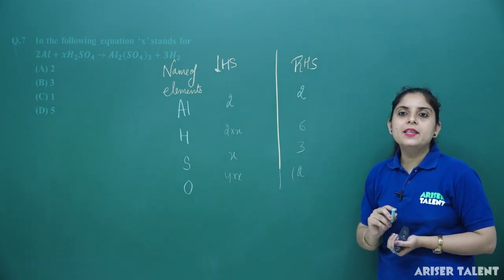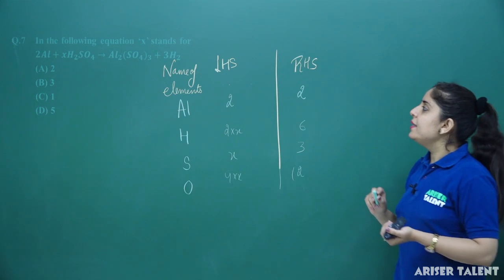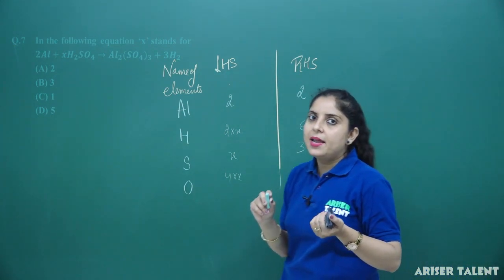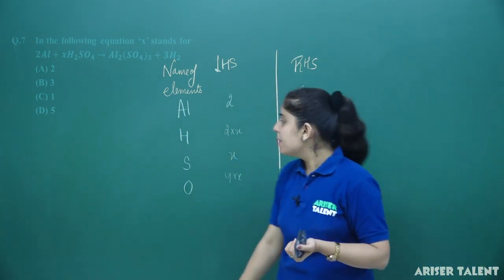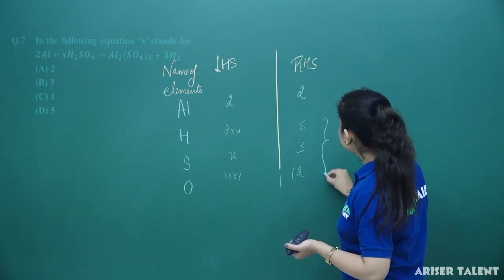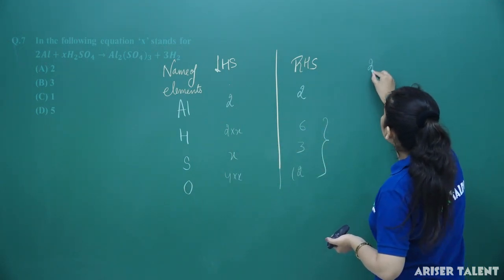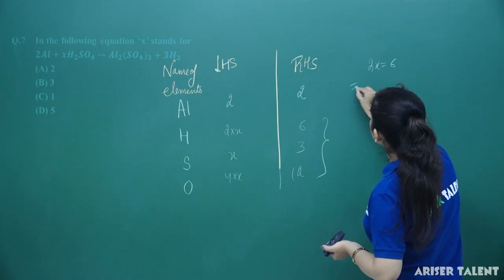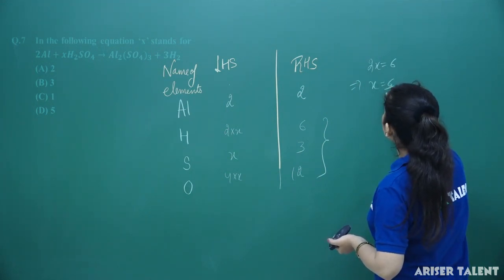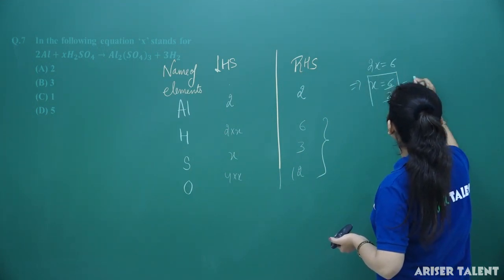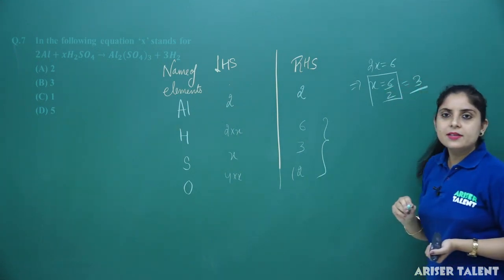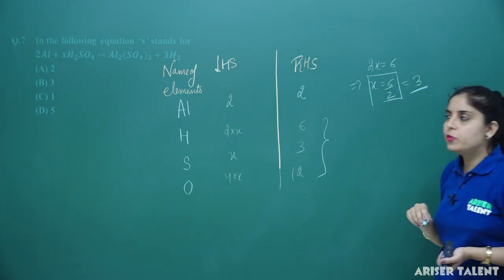So you have to find the value of X. For balancing any chemical equation, the LHS and RHS must be same. So if you equate LHS and RHS from here, you will get 2x equal to 6, x will be equal to 6 by 2, and 6 by 2 will give you the answer 3 in this case. So, value of x will be 3.